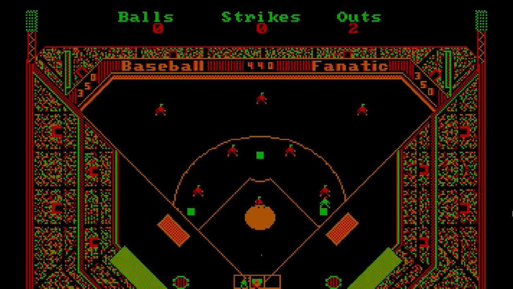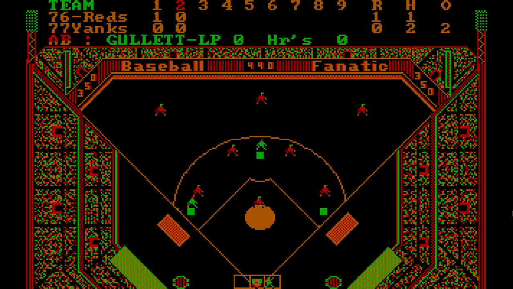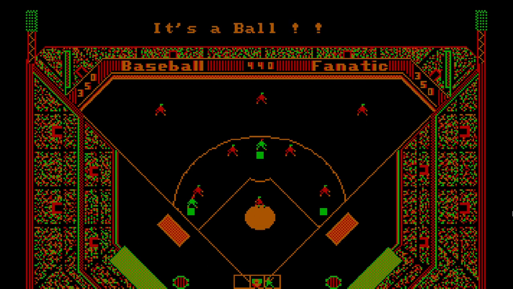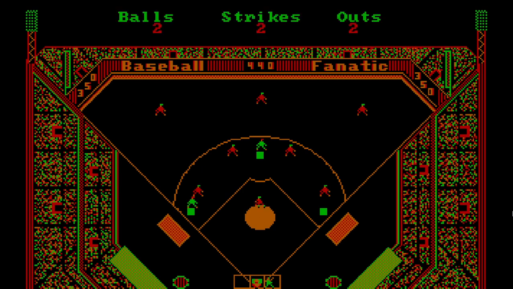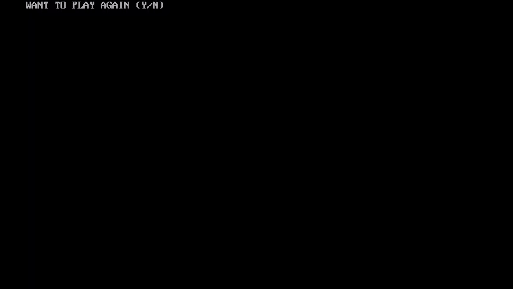all right, here's Bucky Dent. Single. Runners are going for that extra base. They're safe. Don Gullett throws a ball. Strike. Strike. Ball. Line drive. Batter's out. And the Reds win 1-0 in a 2-inning ball game. Do you want to play again? No, I think I'm good.